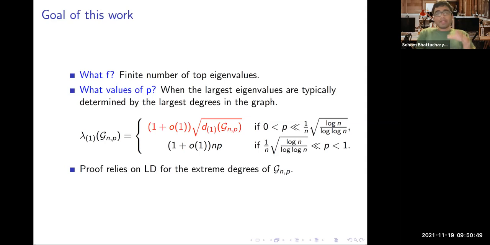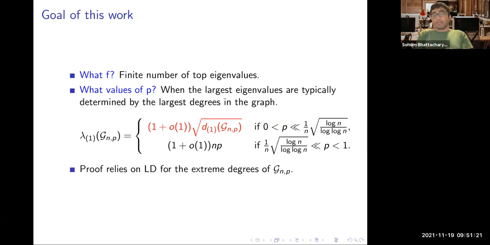For the regime of p, let's get back to one of the classical results, which is about 20 years old now. The Krivelevich and Sudakov paper of 2001 is the right reference for this: the largest eigenvalue of an Erdős–Rényi graph undergoes a change in nature. If p is much smaller than 1 over n times square root of log n over log log n, then the largest eigenvalue is governed by the largest degree, namely by 1 plus smaller-order terms and square root of the largest degree of the graph. However, otherwise, it's just governed by np.